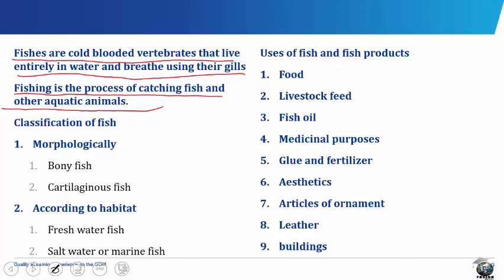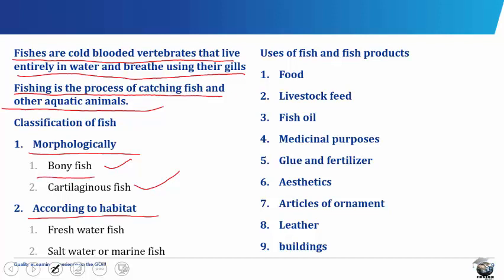Fishes could be classified into two main ways. They could be classified according to their body structure, that's morphologically, and they could be classified according to their habitat. Morphologically, we have the bony fish and the cartilaginous fish.